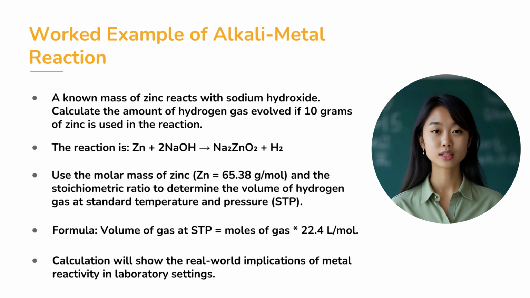Then, based on the stoichiometric ratio in the balanced equation, you can calculate the volume of hydrogen gas released at standard temperature and pressure. Remember, 1 mole of gas occupies 22.4 liters at STP. Using this, you'll be able to find the volume of hydrogen gas released. This example brings the theoretical reactions to life and shows how we apply stoichiometry to real-world chemical calculations.